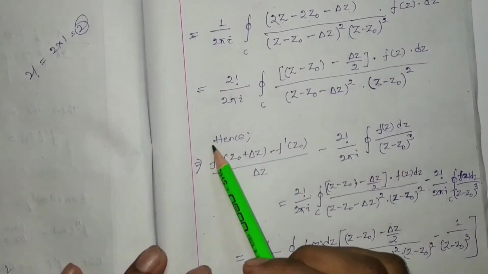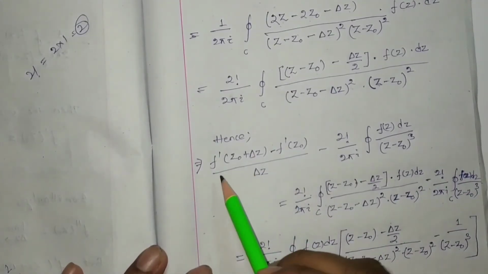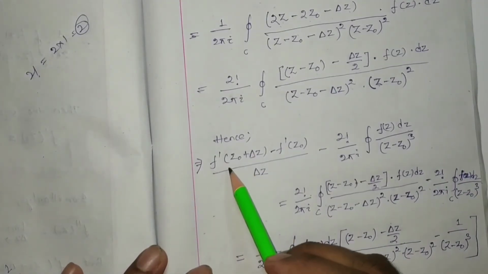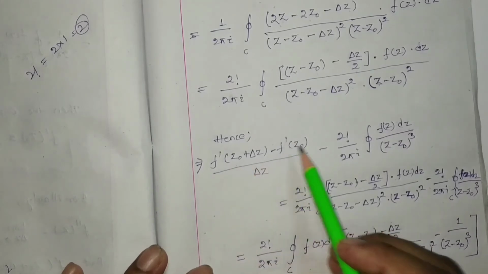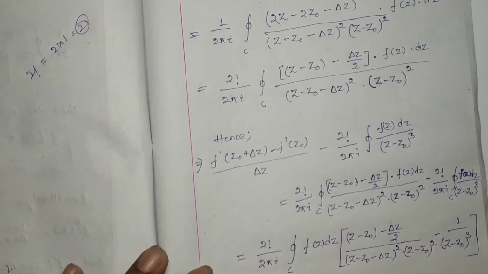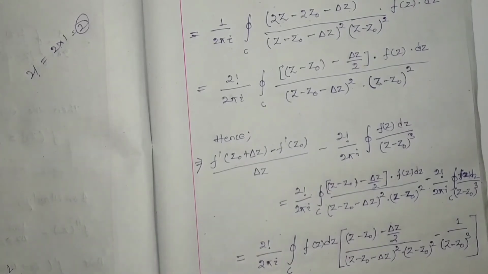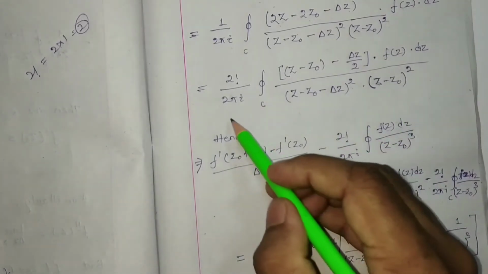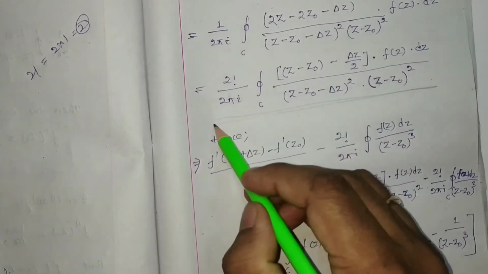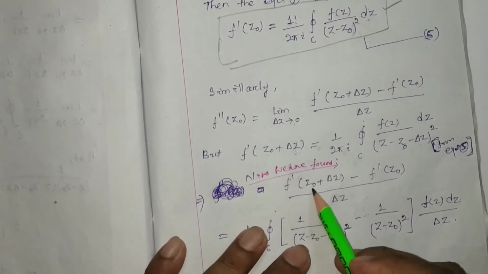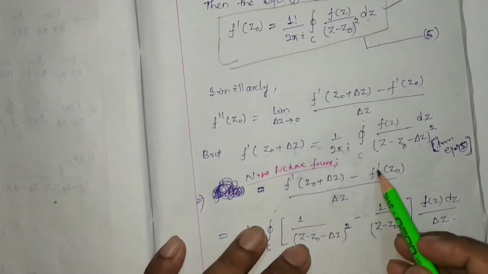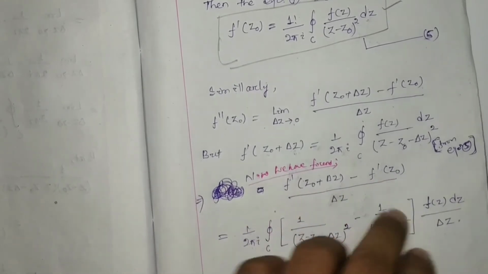Hence f dash z0 plus del z minus f dash z0 by del z minus here this term, whatever we found is nothing but this one, f dash z0 plus del z minus f dash z0 by del z, we found this one.